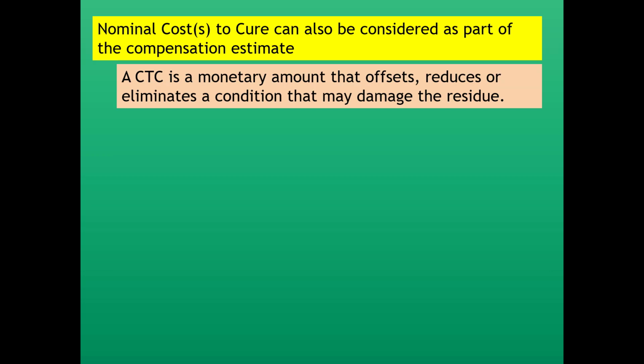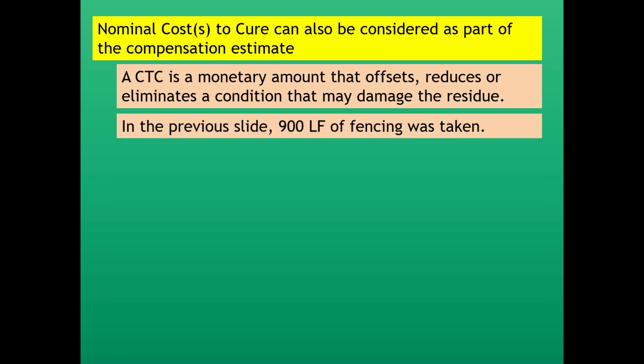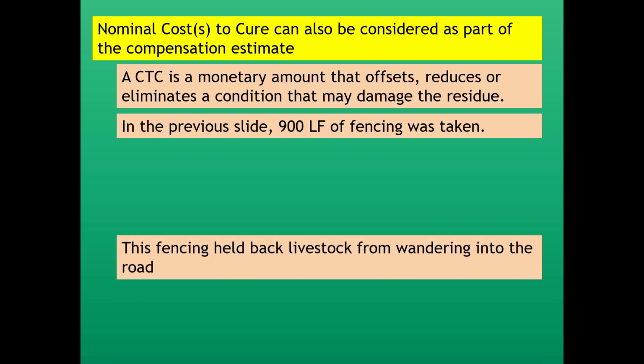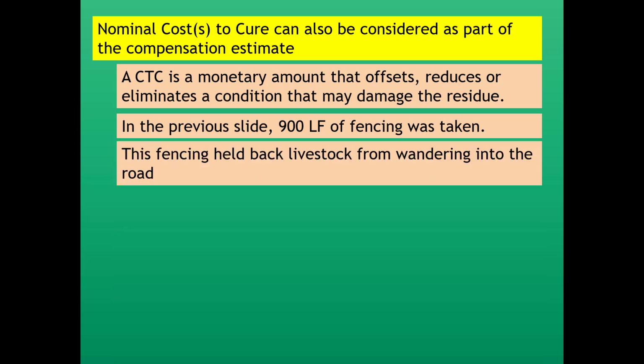Cost to cure is a monetary amount that offsets or reduces or eliminates a condition that may damage the residue property. In the previous slide, 900 lineal feet of fencing was taken. That means the residue has no fencing. And that fencing held back livestock from wandering into the road.